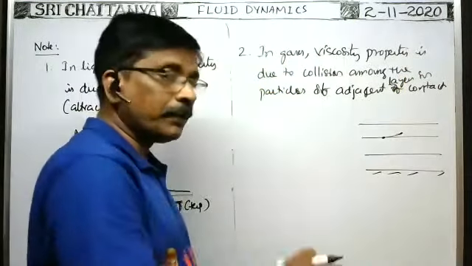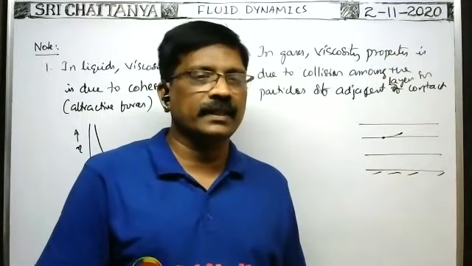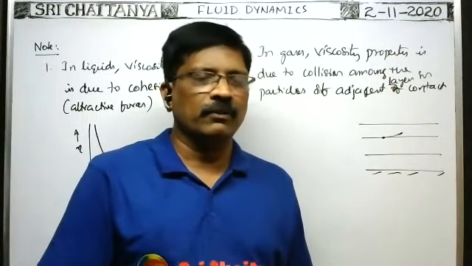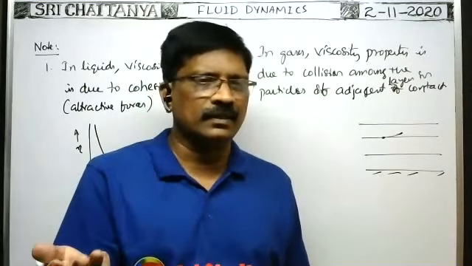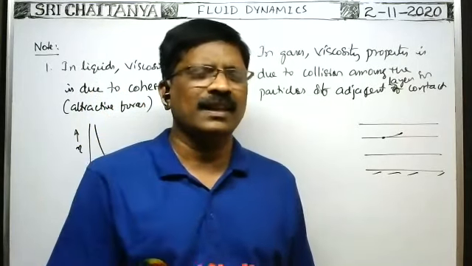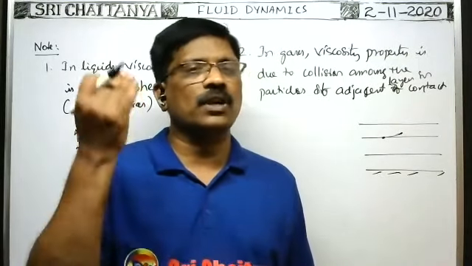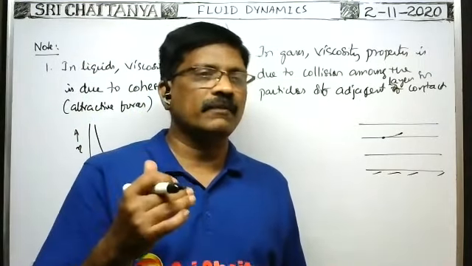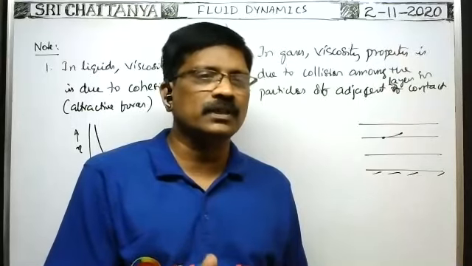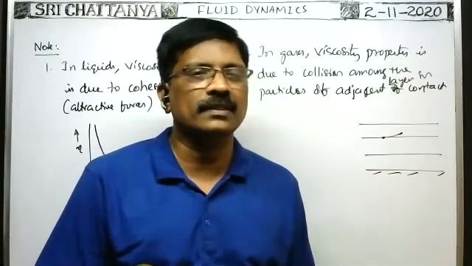Okay, so when temperature increases, what happens to the viscosity property? When temperature increases, the RMS velocity of the particles increases. Randomness increases more. Due to that, strong interaction or strong collisions take place among the molecules of the two layers in contact. Due to that, the viscous force increases between two layers in contact.